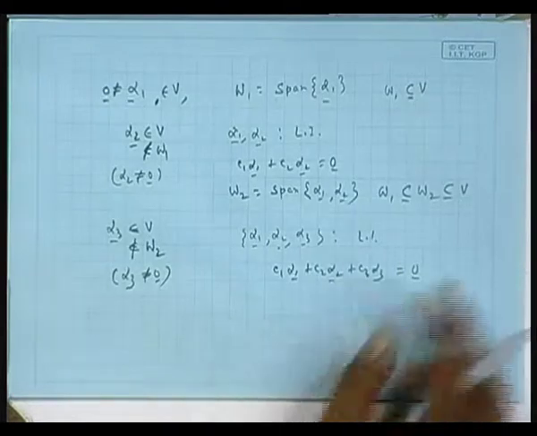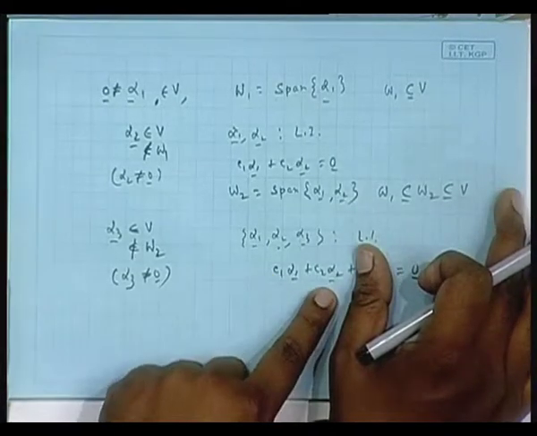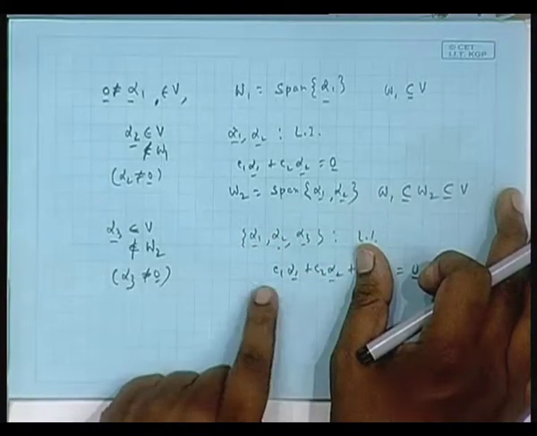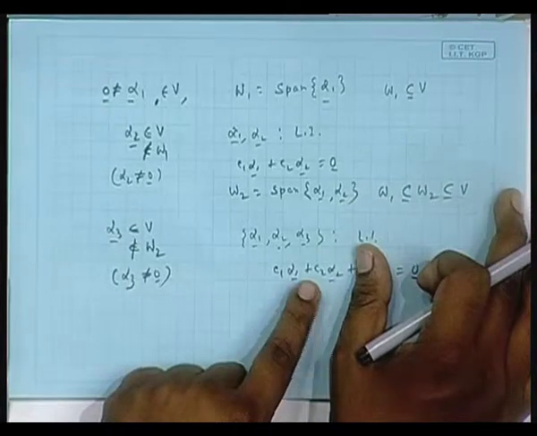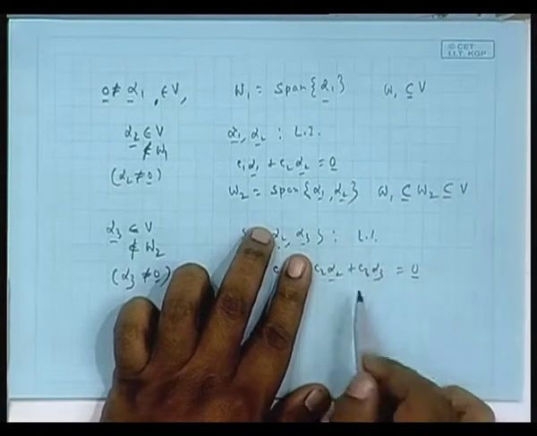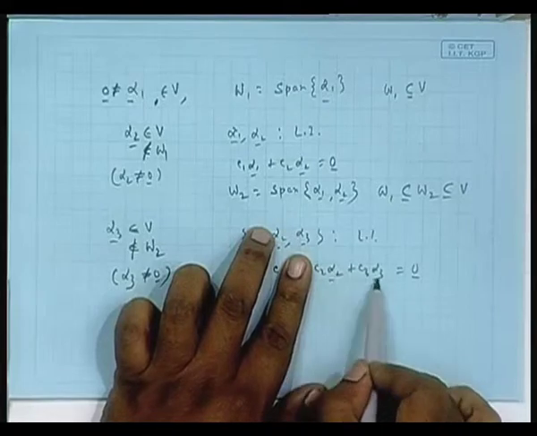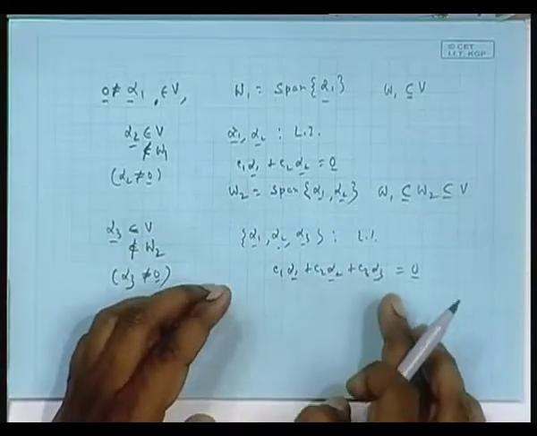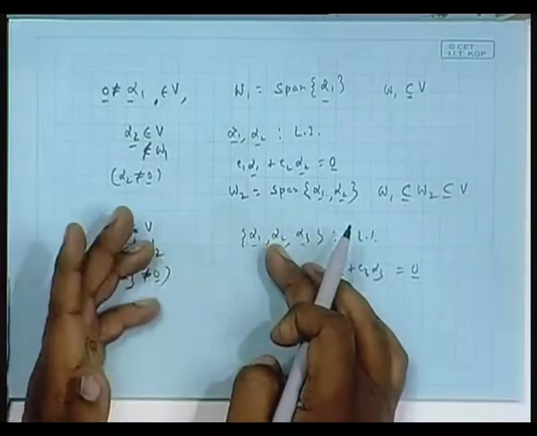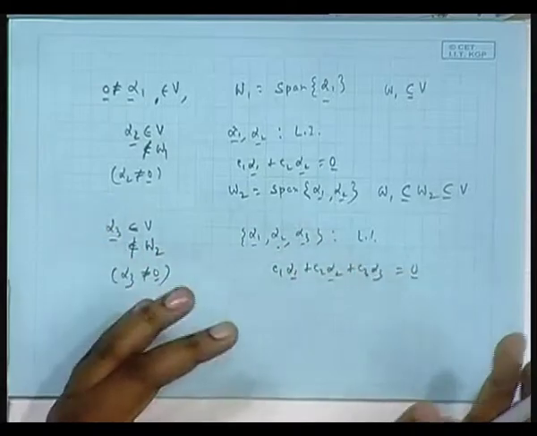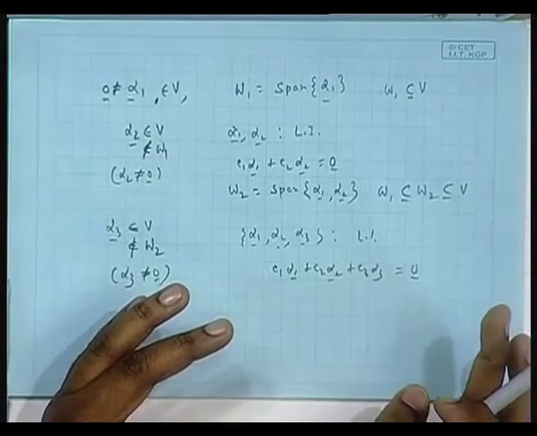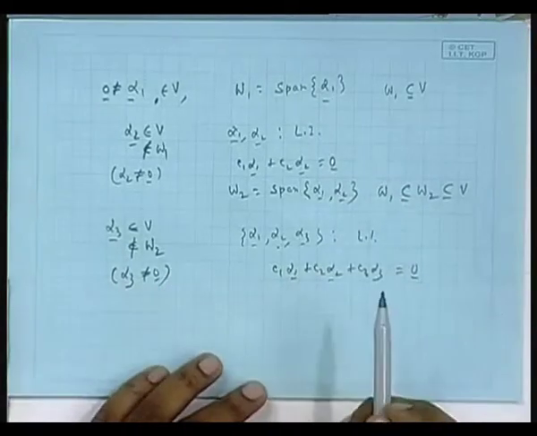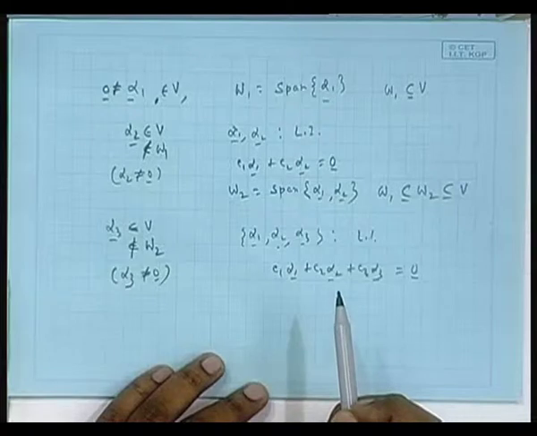Then two non-zero. So suppose these two are non-zero. Since alpha 1, alpha 2 has been proved to be linearly independent already, they cannot be non-zero. So if it is these two, then again alpha 3 can be written in terms of alpha 2, or if these two, alpha 3 can be written in terms of alpha 1. In either case, alpha 3 is part of W1 and therefore W2, or part of W2. That is not possible. Sir, alpha 3 is not in the span of alpha 1 or alpha 2. Yes. So alpha 3 can be jointly expressed in terms of alpha 1, alpha 2.